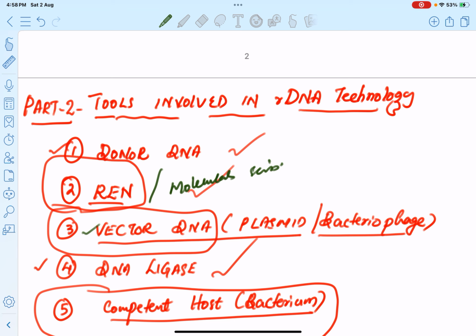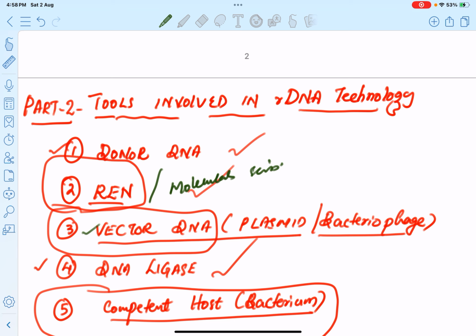Next, the last tool is the competent host. To produce multiple copies or a large amount of the donor DNA, we have a host. The host used in rDNA technology or biotechnology is bacterium. Competent host is bacterium. That's all about the tools.